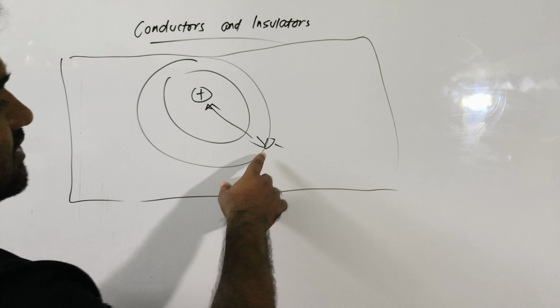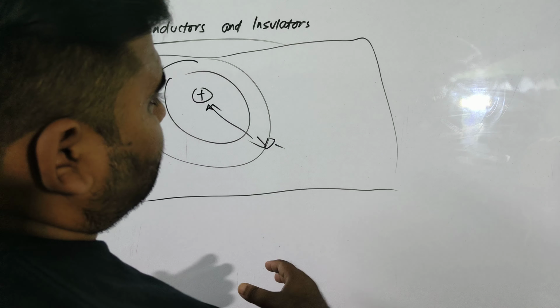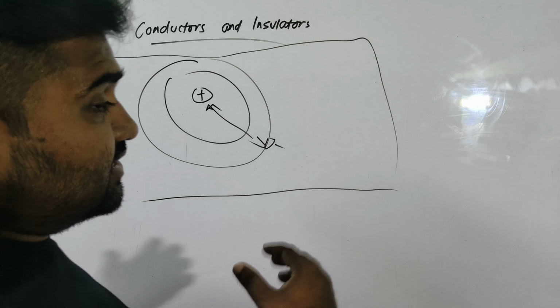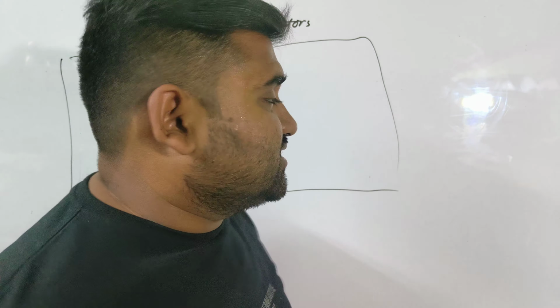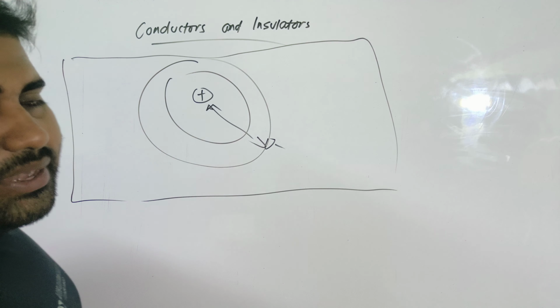Sometimes, when free electrons are very much available and they are able to move, that means the substance contains a lot of free electrons and they are capable of carrying the charges from here to there, from here to there, or any place else.